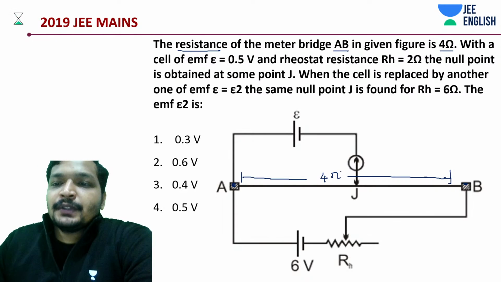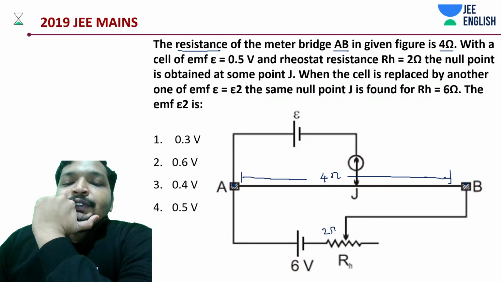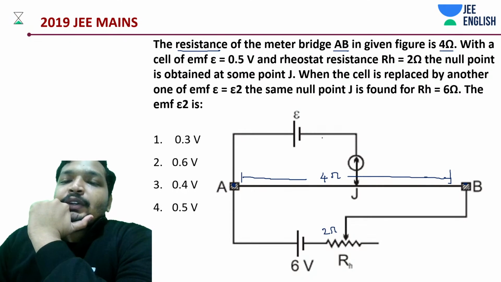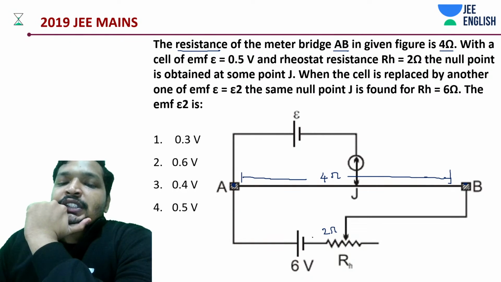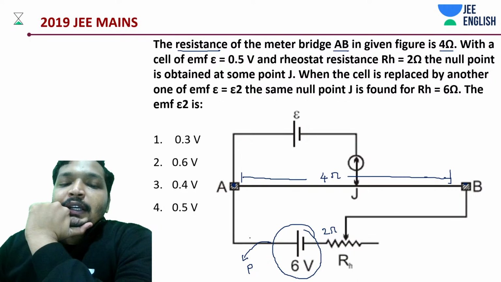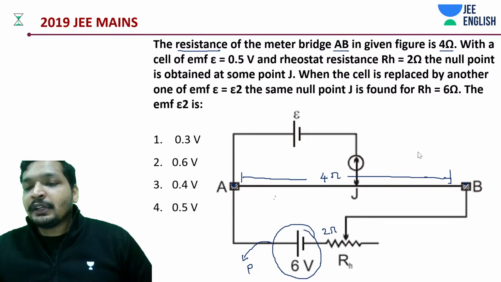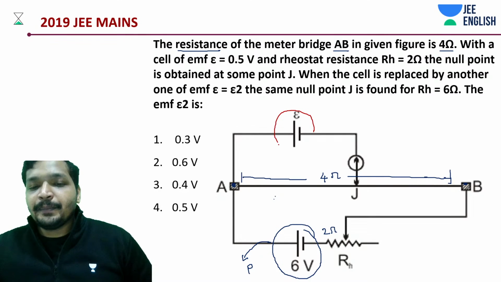Okay, it's 4 ohms. Now, how much is this rheostat value? Initially it's kept at 2 ohms. Okay, first of all, which is that primary circuit or primary cell? This is the primary cell, students. Don't forget this part. This is the primary cell, which is the balancing cell. This is the secondary one, the one that you're measuring.